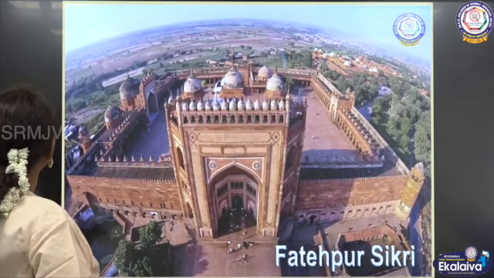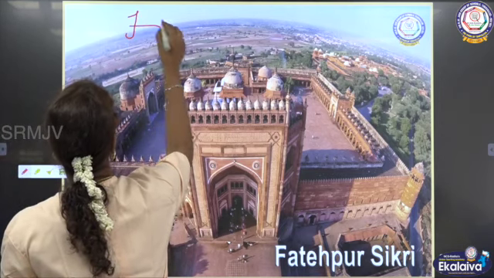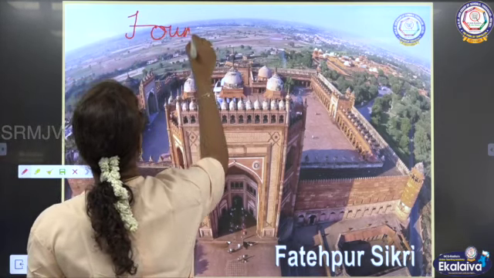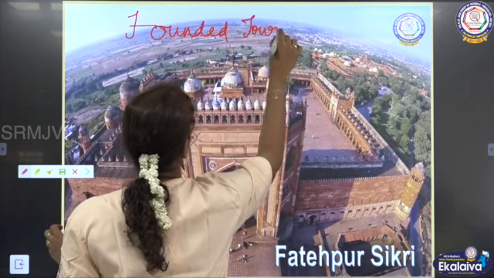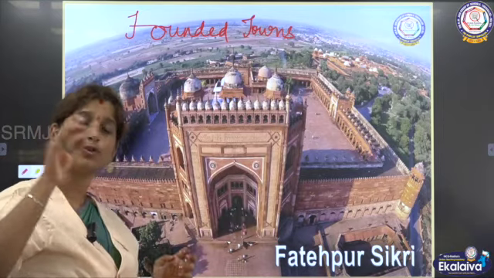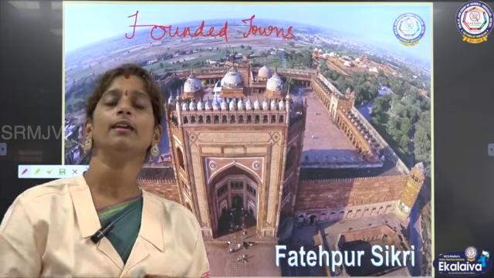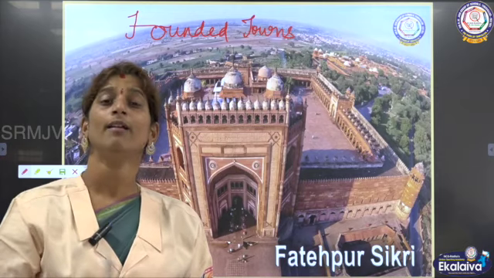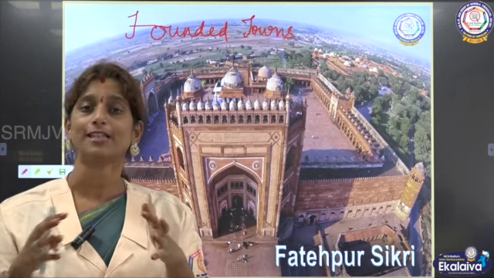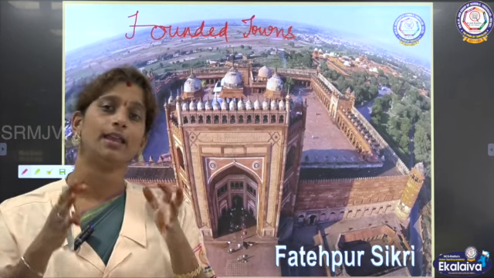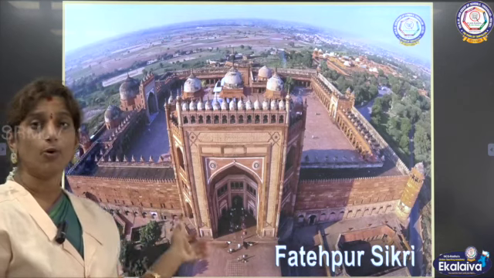Founded towns are the places which were built and developed by the rulers, which means the city was not named previously. The kings who ruled then developed that particular place into a city and named it. That is what we call founded towns.